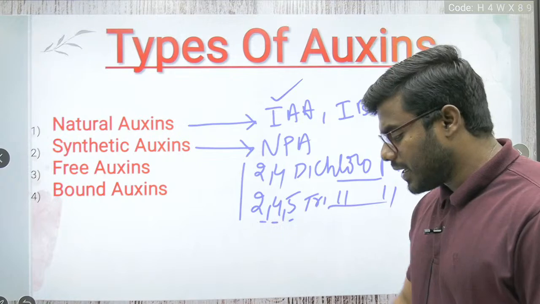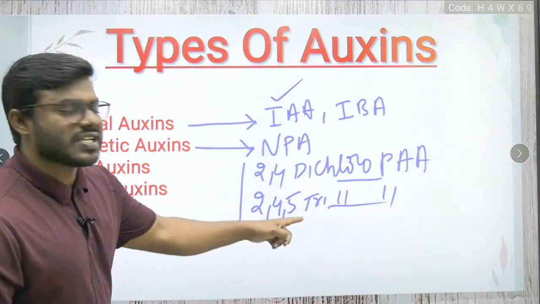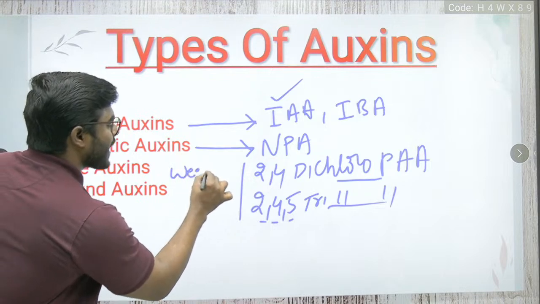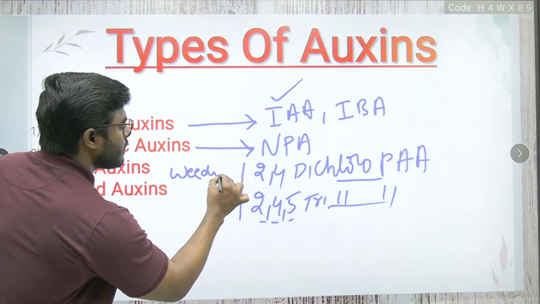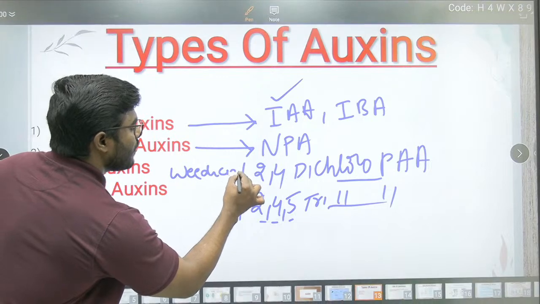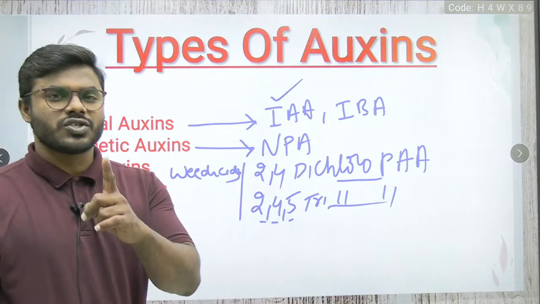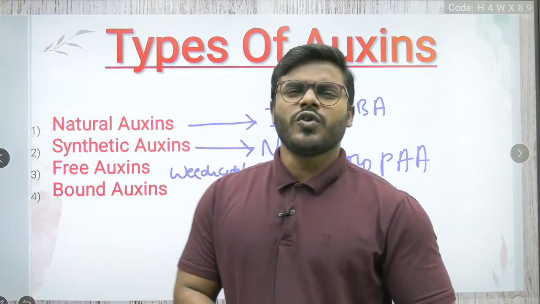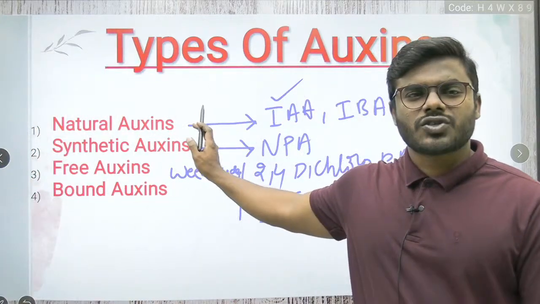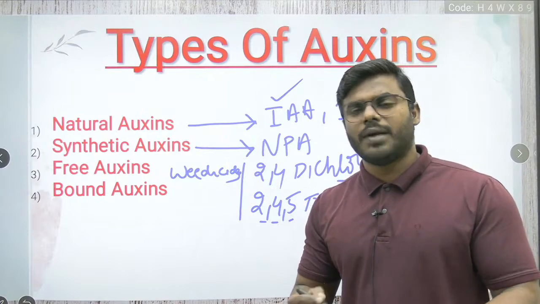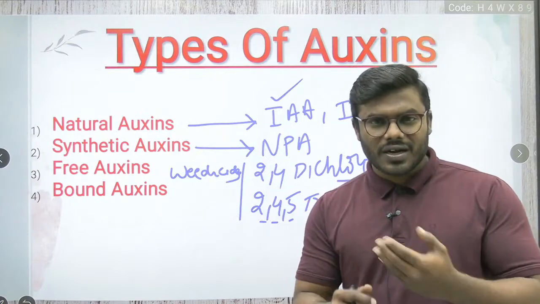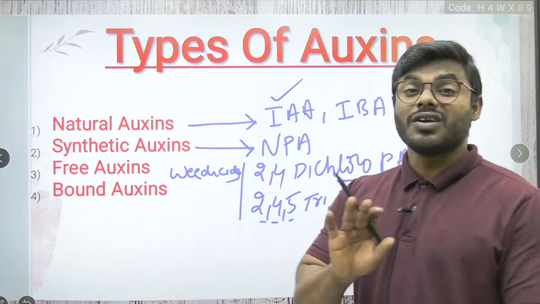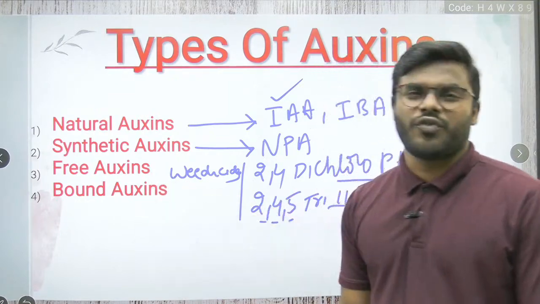These particular 2,4 dichlorophenoxyacetic acid and trichlorophenoxyacetic acid actually act like weedicides, which are involved in killing the weeds. Please don't get confused with this particular point at all. Now, friends, you understand what is natural auxin, which is synthesized naturally in the plant body, and synthetic auxins, which are synthesized in the laboratory or man-made. Now, don't confuse with these two definitions.